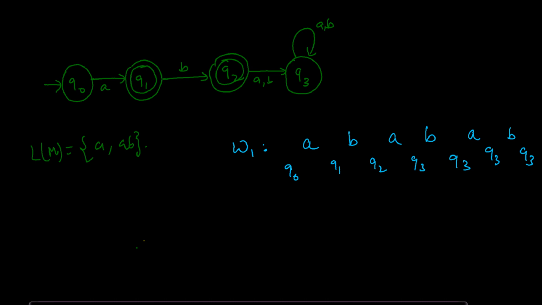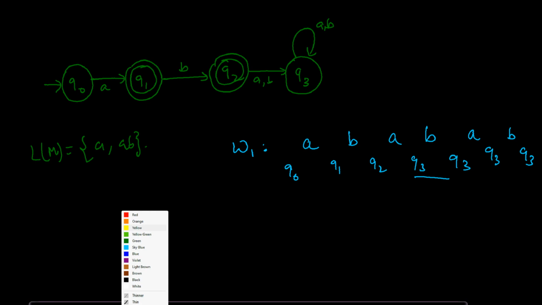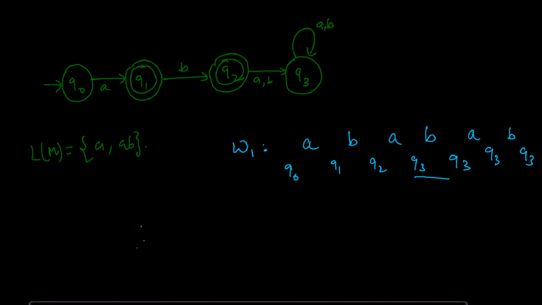Before you reach the dead state, before you reach Q3, this is the sequence of states.